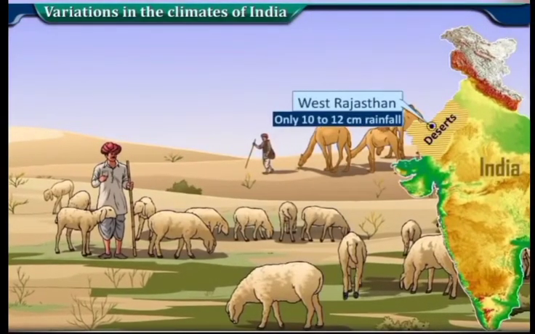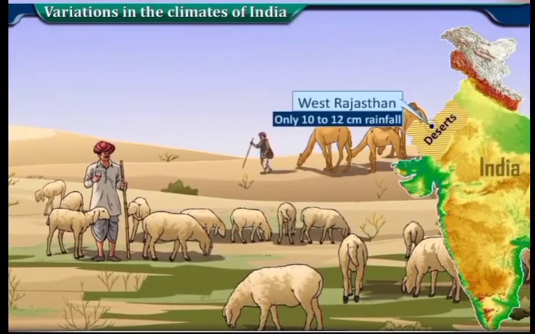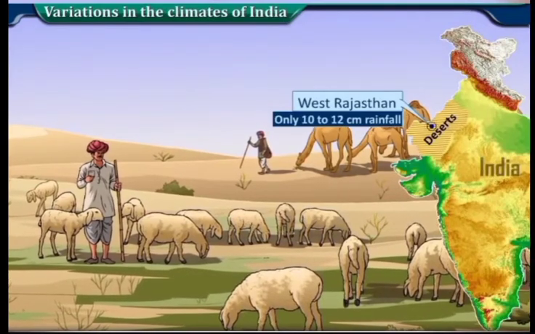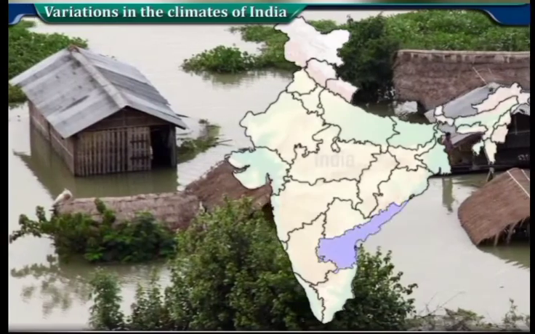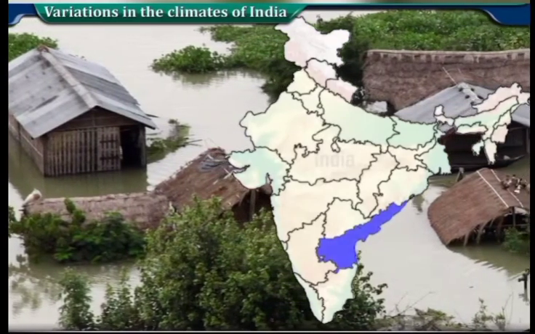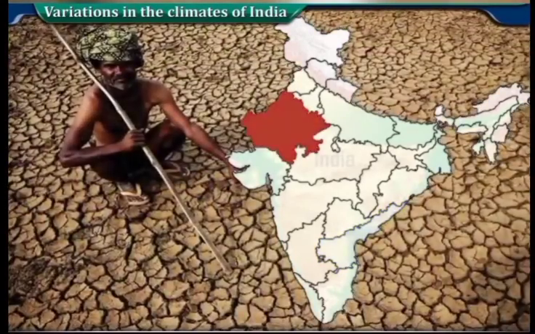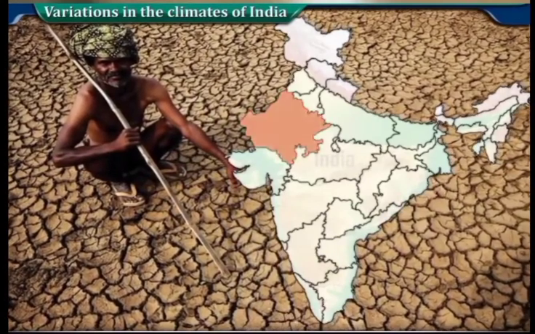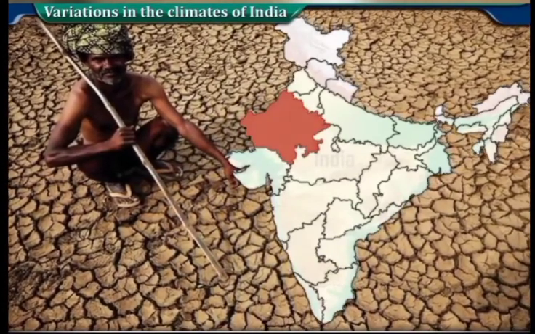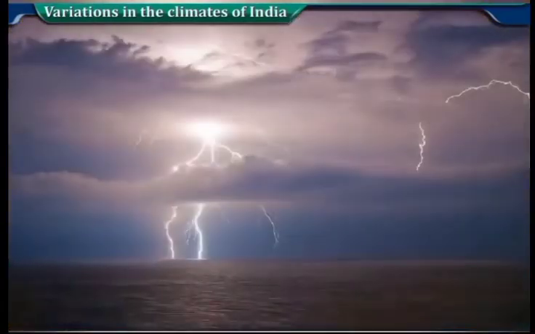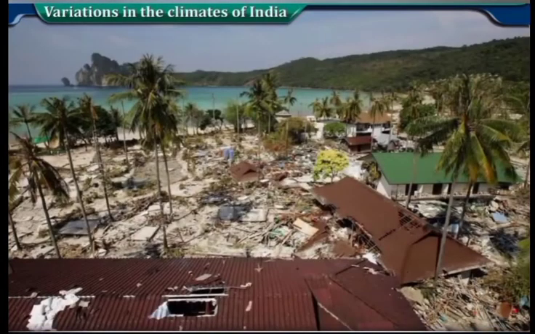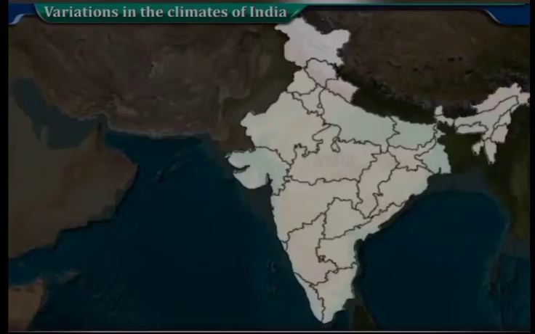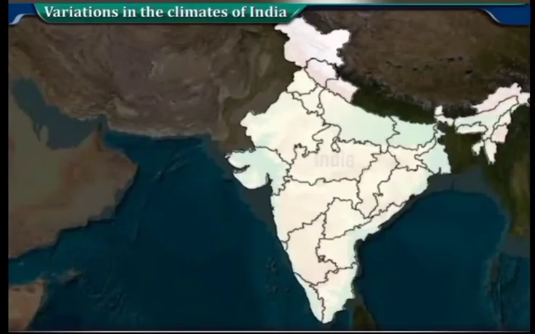In the west, the deserts of Rajasthan receive only 10 to 12 centimeter rainfall annually. Contradicting climatic conditions are seen in our country when one region has devastating floods, while the other faces drought due to intense heat and scanty or absence of rainfall. Some regions face devastating effects of thunderstorms, sandstorms, and tropical cyclones. Thus, seasonal weather has diversified effects.